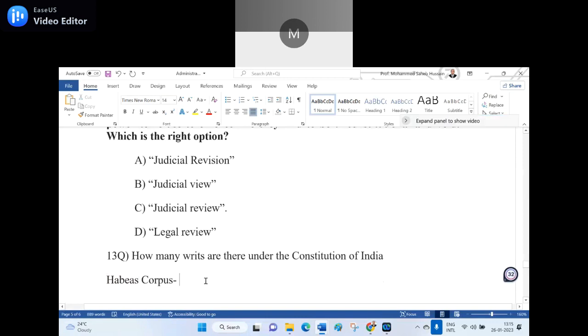Number 2, it is mandamus. Number 3, quo warranto? No, quo warranto always comes last. Prohibition. Next, certiorari and quo warranto.